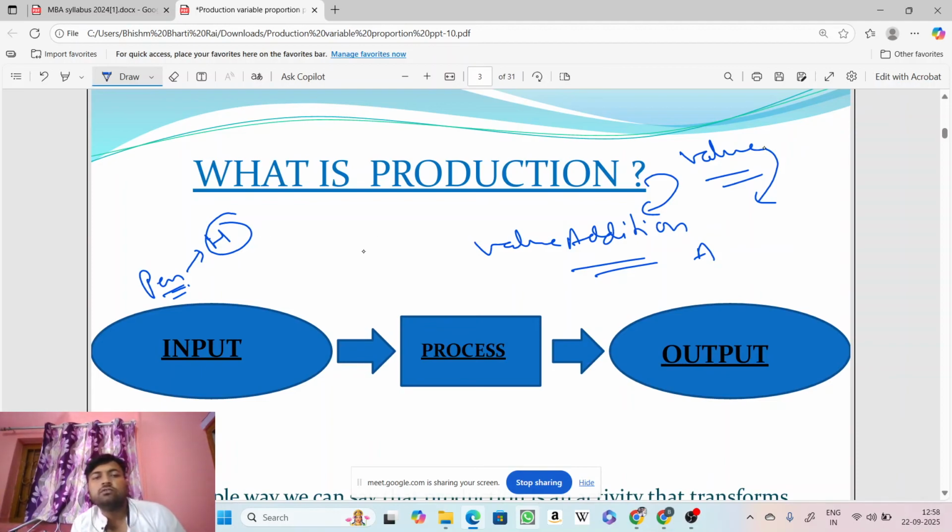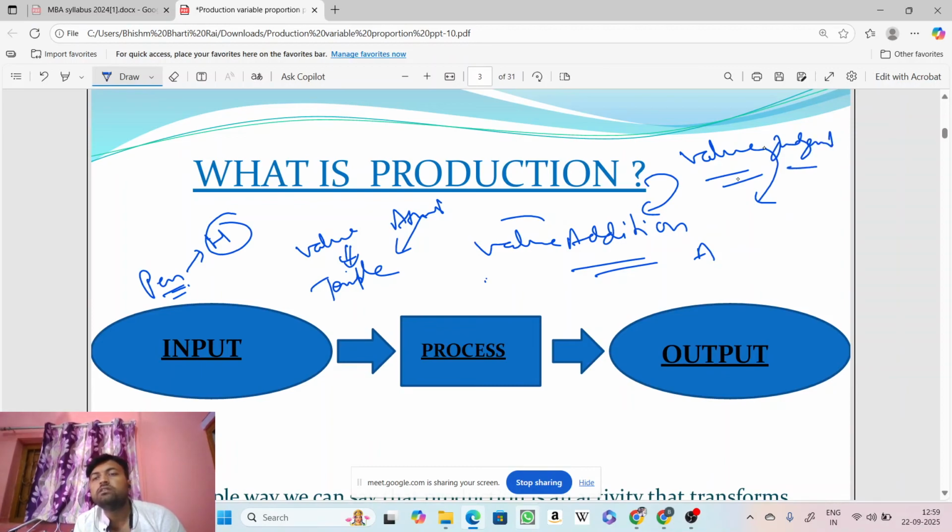Like, you may say a temple: the value of a temple for a person who believes in that temple might be different from an atheist who doesn't believe in any religion, for whom the value of the temple would be different. So that means the value depends on how a person is judging a thing. The term is value judgment.